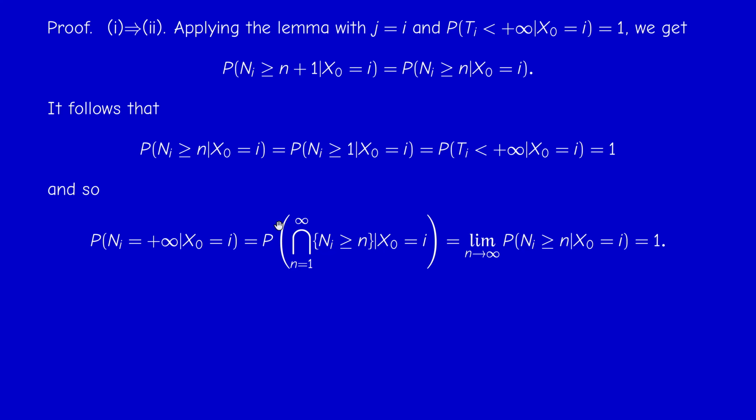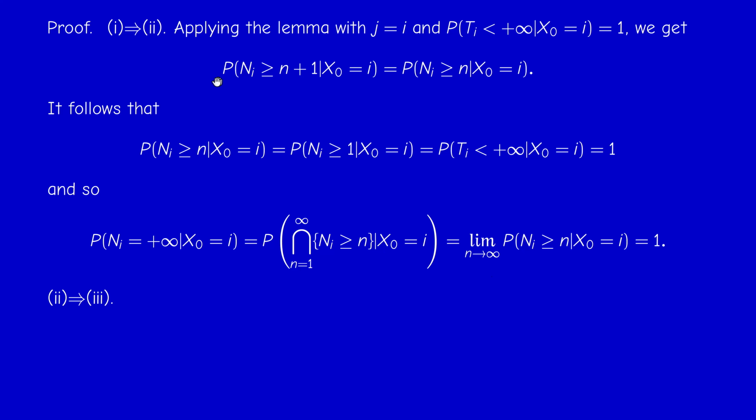This is a decreasing sequence of events, and since we are dealing with probabilities, by a fundamental property of finite measures, the probability of the intersection is equal to the limit of the probabilities, which is 1 because it's constant. That's it, so 1 implies 2.